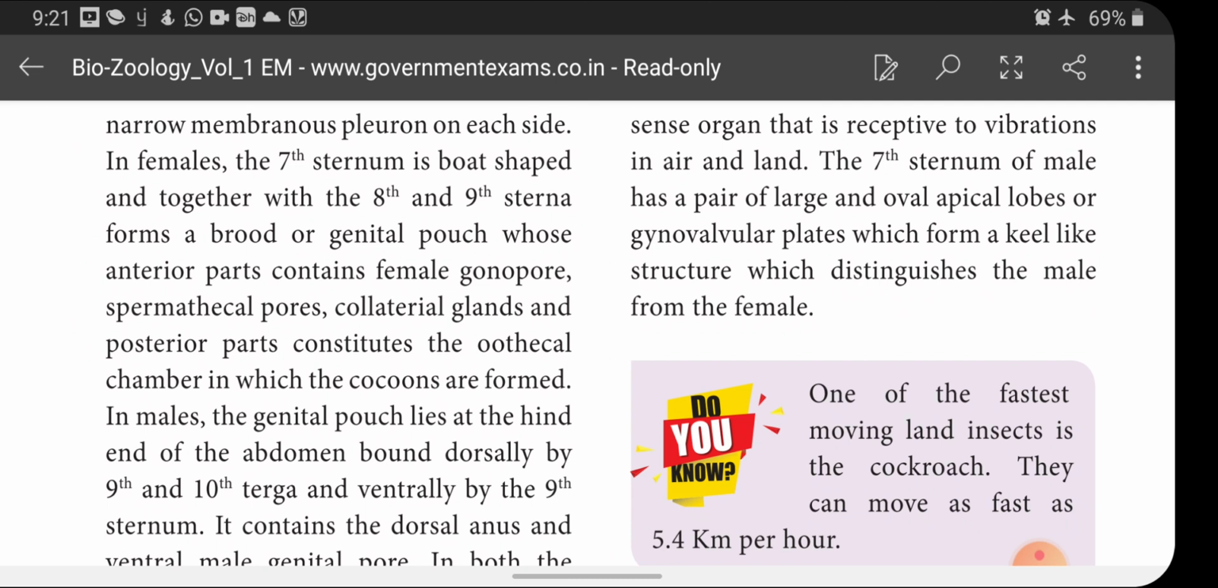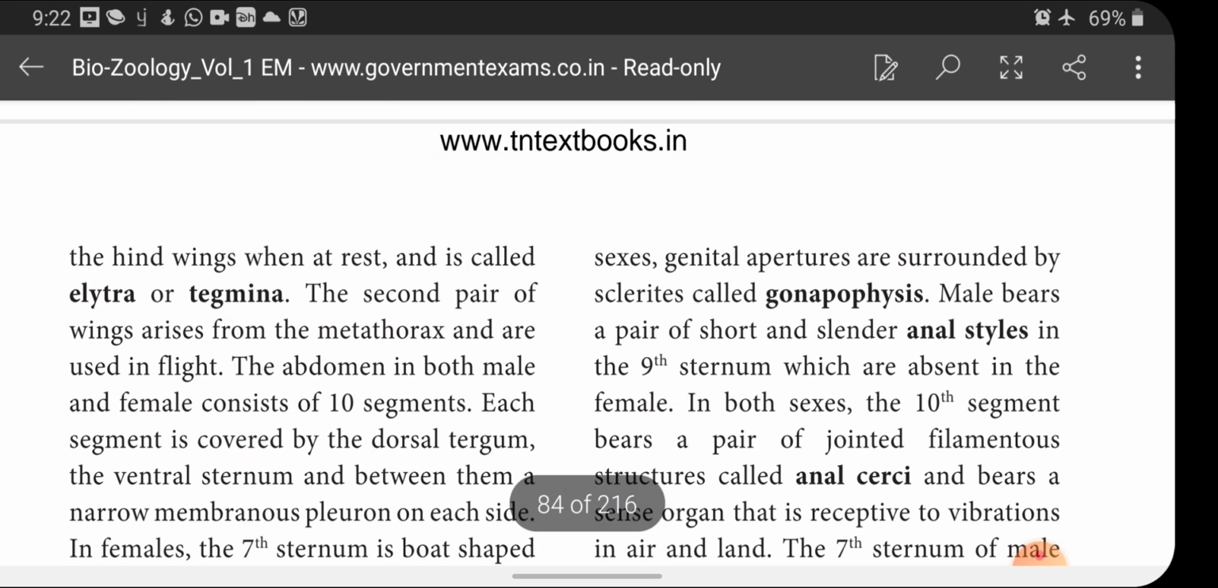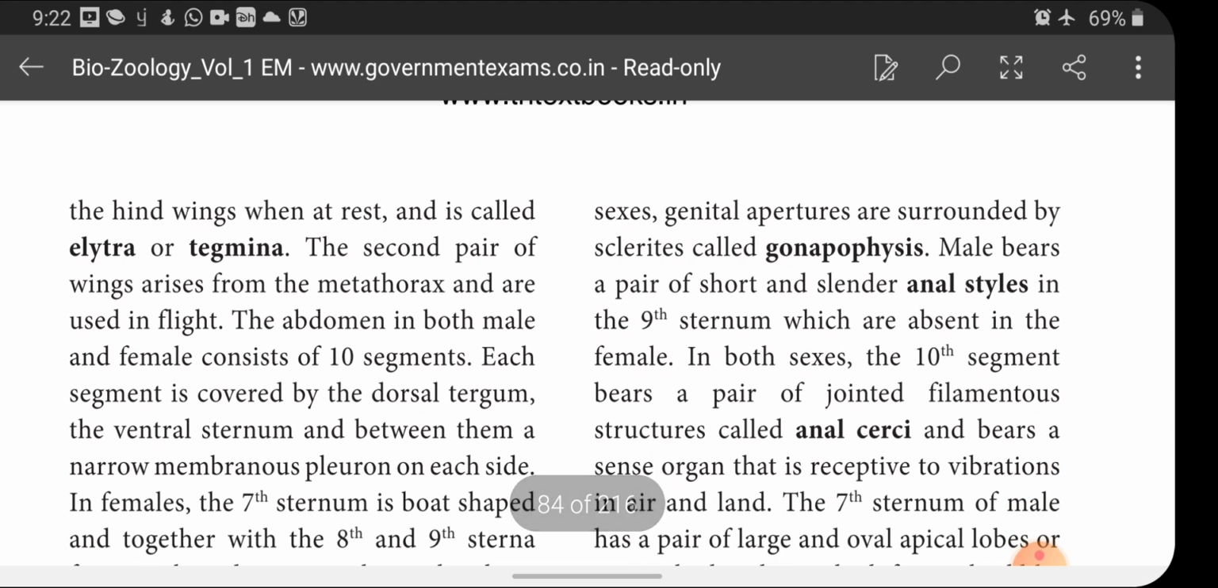In males, the genital pouch lies at the hind end of the abdomen, bound dorsally by the 9th and 10th terga and ventrally by the 9th sternum. It contains the dorsal anus and ventral male genital pore. In both sexes, genital apertures are surrounded by sclerites called gonapophyses. Okay, both male and female, the genital apertures are surrounded by sclerites, and this is called gonapophyses. Male bears a pair of short and slender anal styles in the 9th sternum, which are absent in the female.